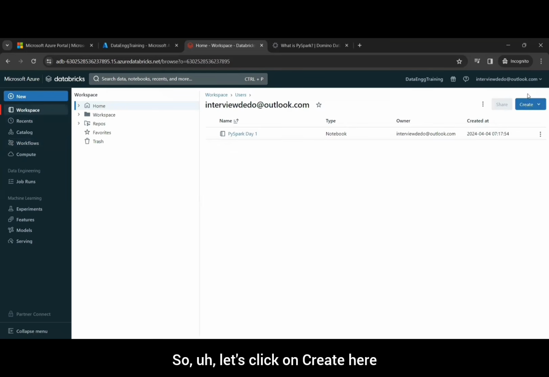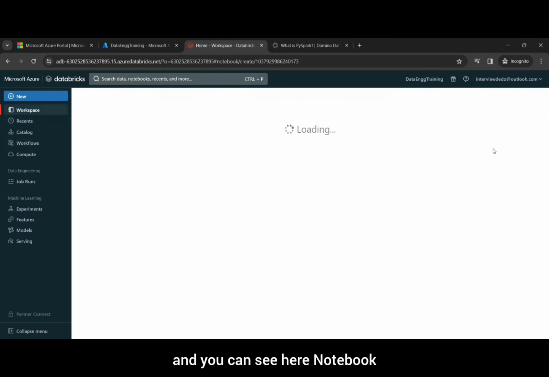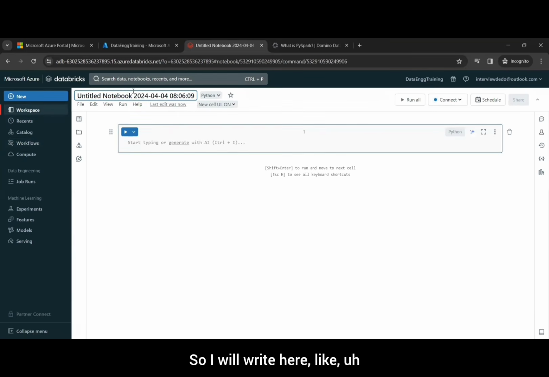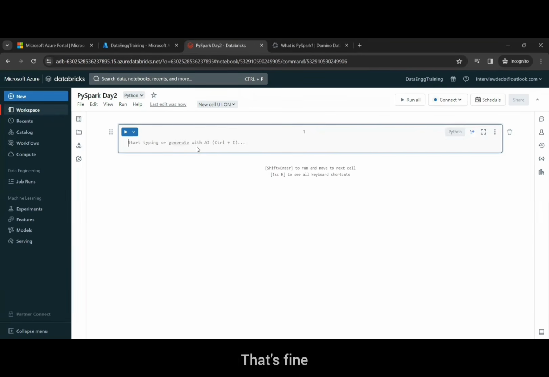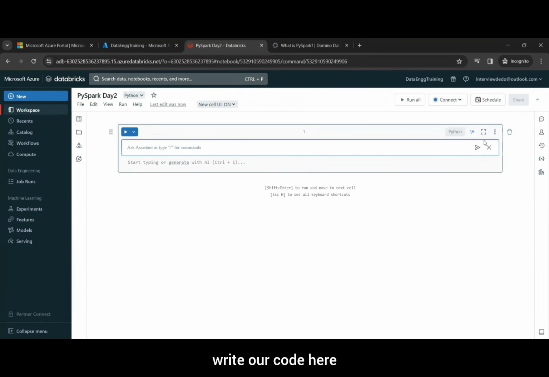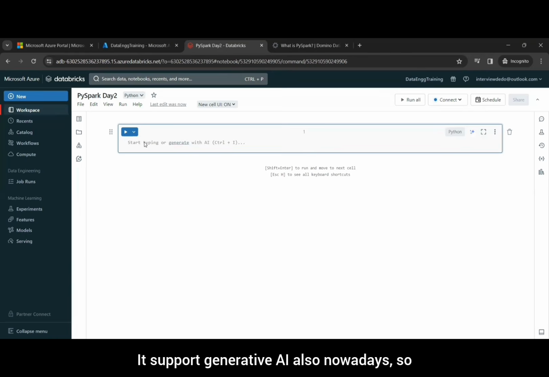So let's click on create here, and you can see here notebook. So I will write here like I want to create a notebook. I will write some name for this notebook like PySpark D2. We will utilize D2. That's fine. And we can write our code here. It supports generative AI also nowadays, so you can use this also for writing the code. But the best practice will be if you write by yourself, as you are a new learner.